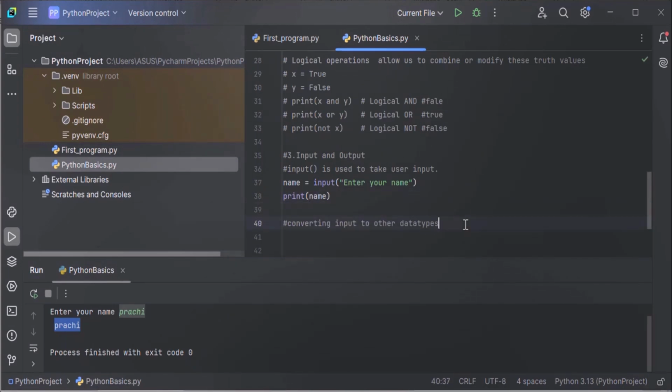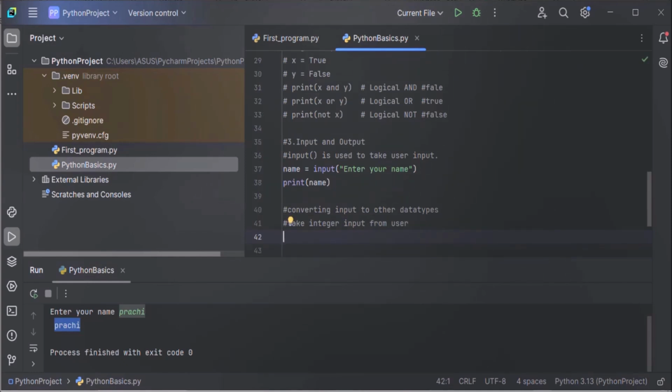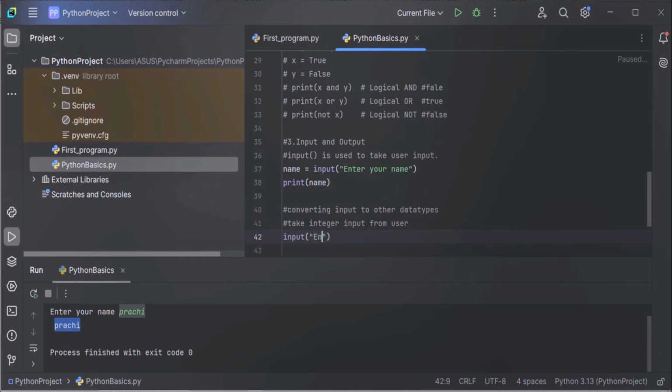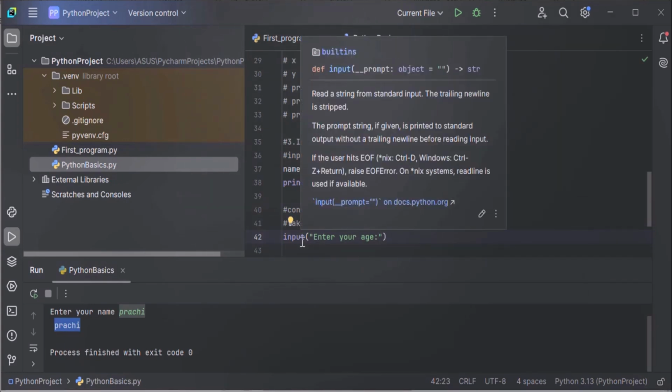Now let's understand this with an example. Here let's take an integer input from the user. Let's take age from the user. So how to take age input from the user? You have to use the input function. Enter your age. Now this input function will return a string value. It will read a string from input.